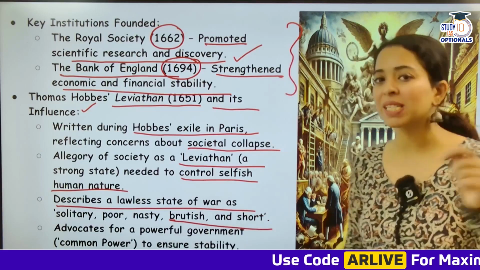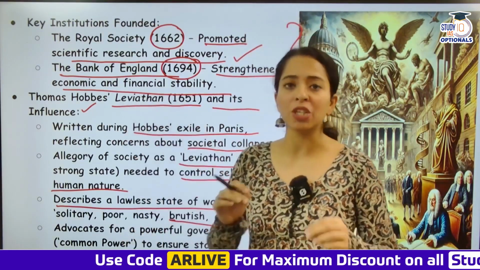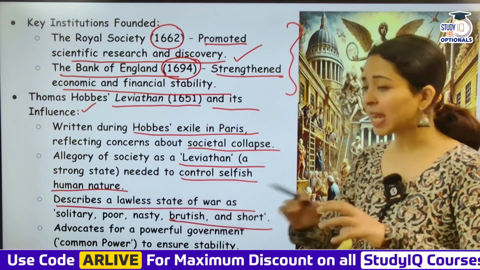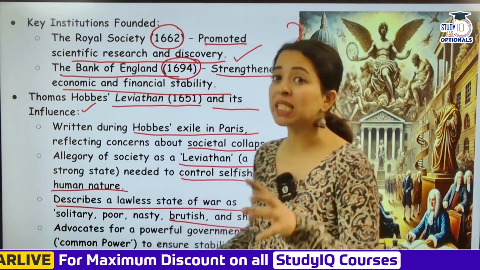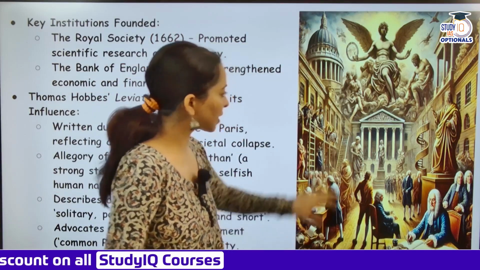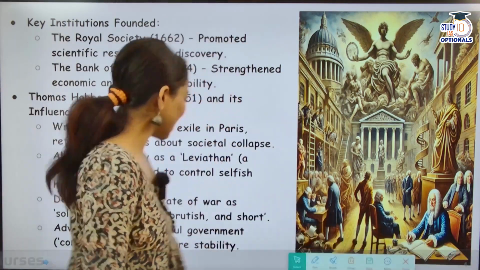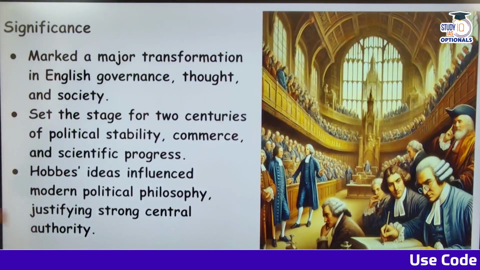So Leviathan was basically, you can say, a political work wherein Thomas Hobbes talked about how England needs a more powerful government and more stability. Okay, so this was Leviathan by Thomas Hobbes. You can just look at the picture also over here. Thomas Hobbes is sitting and writing Leviathan. Okay, next, moving ahead.